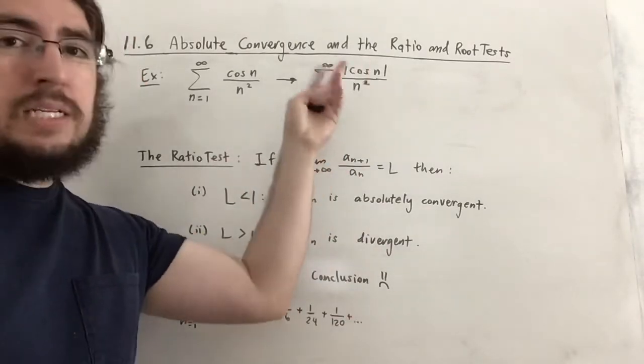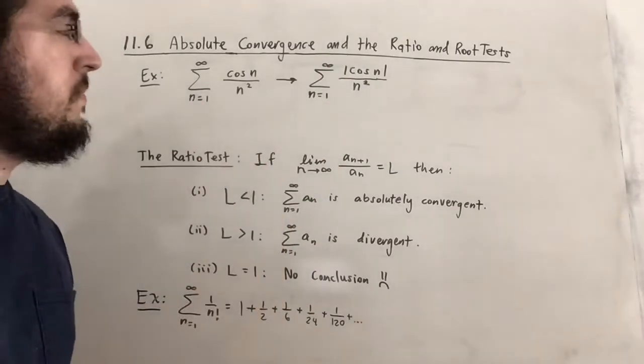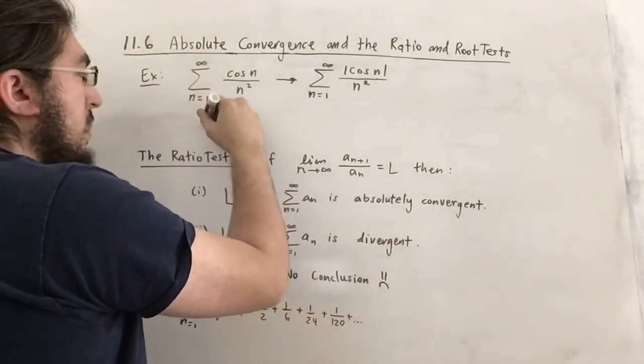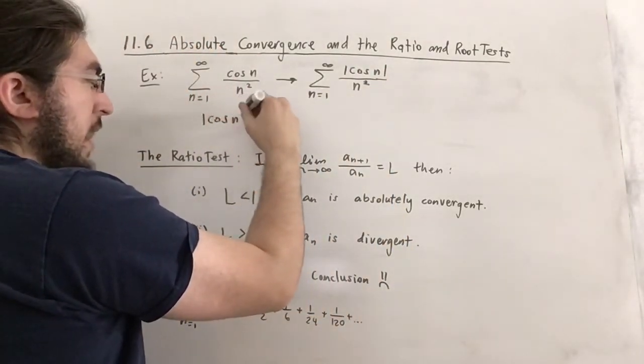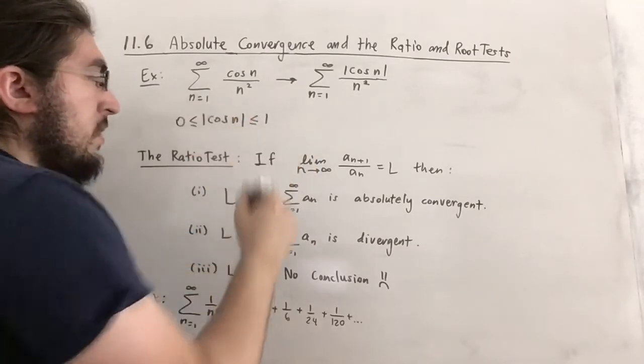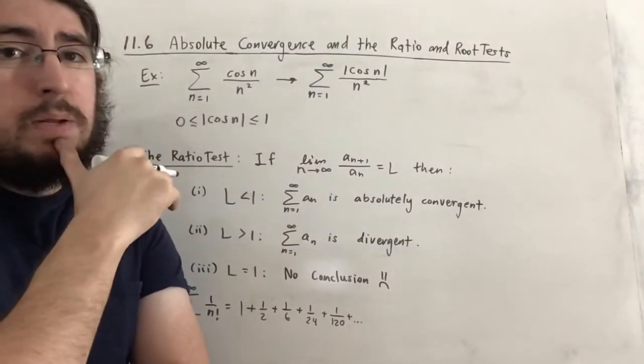So this actually makes sense for the numerator, but the denominator, the absolute value of n squared, is just n squared. Now what can we say about this? Well, if we take a look at the inside, since the absolute value of cosine of n is between 1 and 0. In fact, it's never going to be equal to 1 and it's never going to be equal to 0.